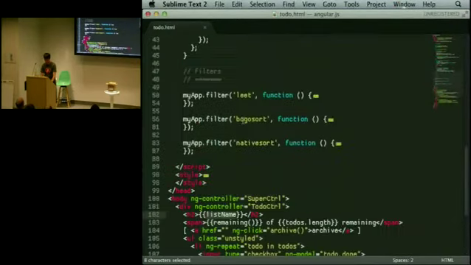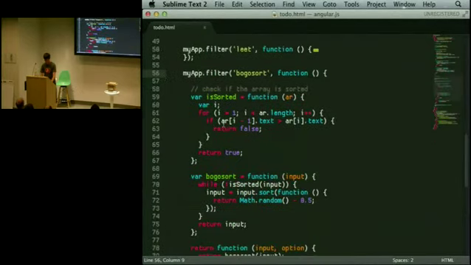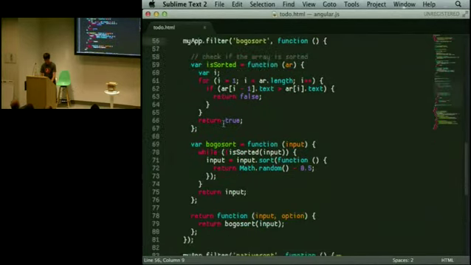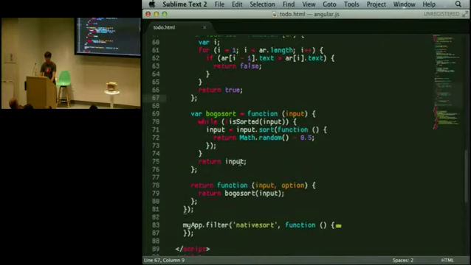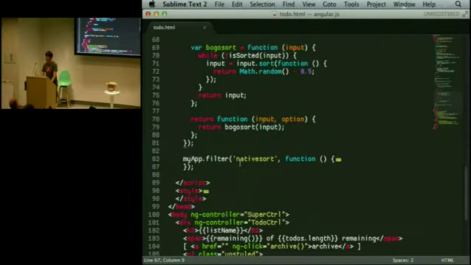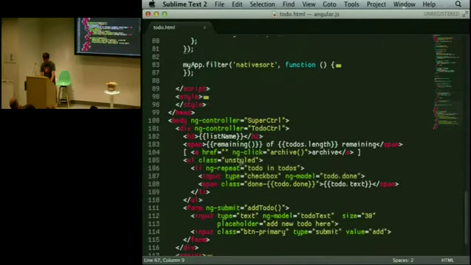So I wrote some cool filters here. I don't know if everyone in the audience is up on their state-of-the-art sorting algorithms, but this is BogoSort. The way that this works is it actually randomly sorts some array of something and then checks if it's right. If it's not right, then it repeats the process. So it's a very, very bad, inefficient function, but it's really good for demoing things.